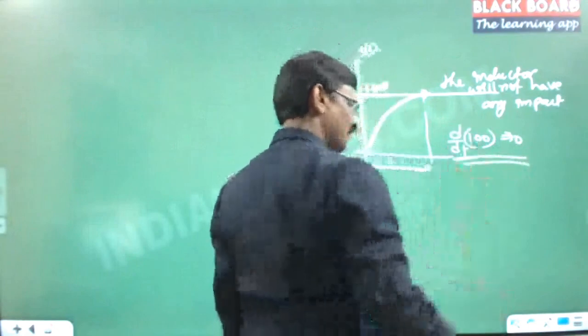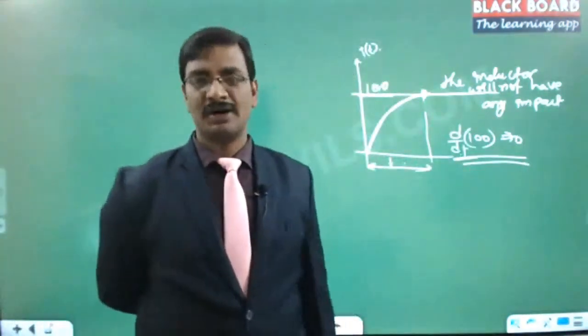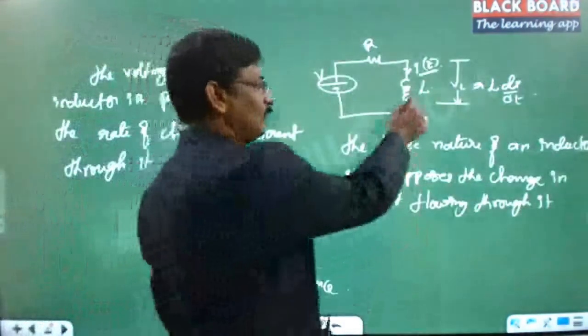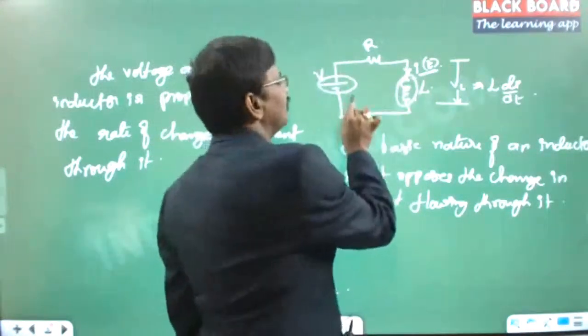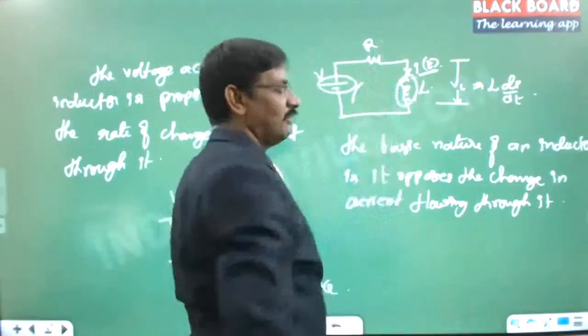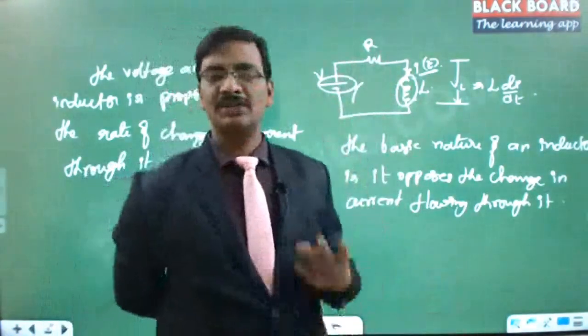That means the inductor will not have any voltage across its terminals once the switch is on after some time. So initially it will have a huge impact. In this portion, when the current is rising like this, the inductor will show its own impact. And resistance is always a constant.